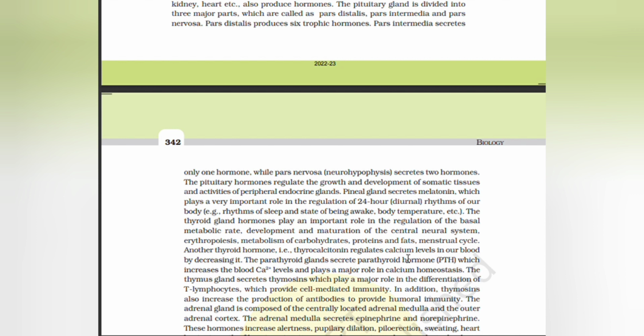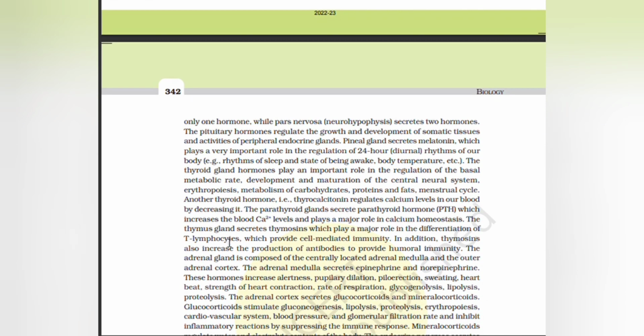The parathyroid glands secrete parathyroid hormone, which increases the blood calcium levels and plays a major role in calcium homeostasis. Thymus gland secretes thymosin, which plays a major role in the differentiation of T lymphocytes, which provide cell-mediated immunity. In addition, thymosin also increases the production of antibodies to provide humoral immunity. The adrenal gland is composed of centrally located adrenal medulla and the outer adrenal cortex. Adrenal medulla secretes epinephrine and norepinephrine.